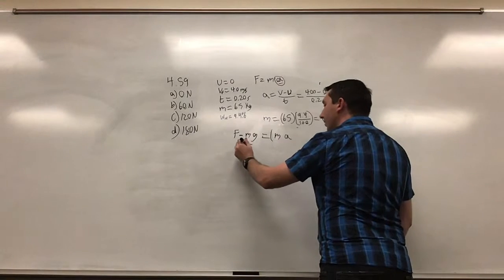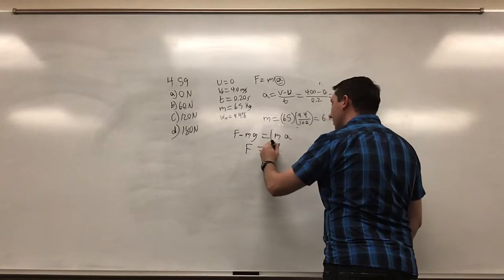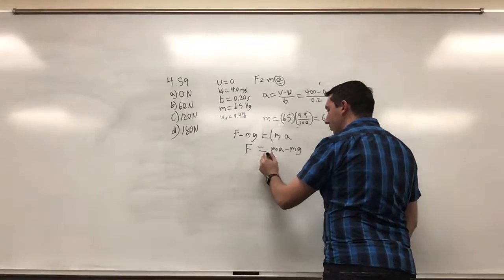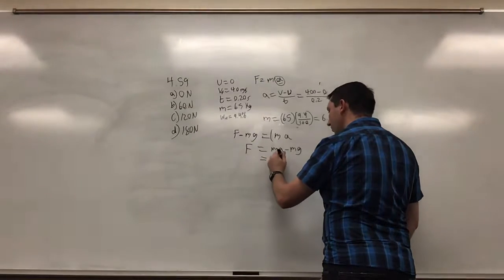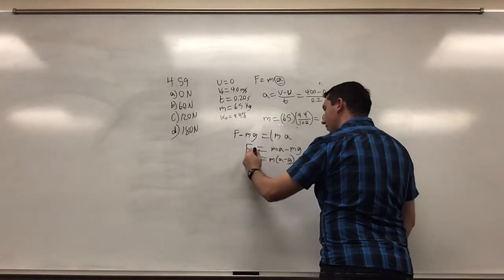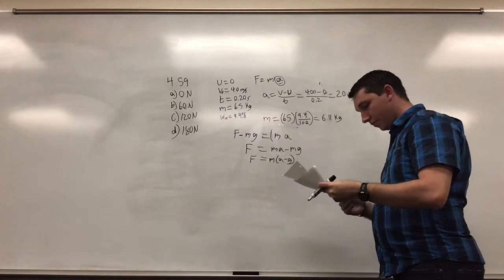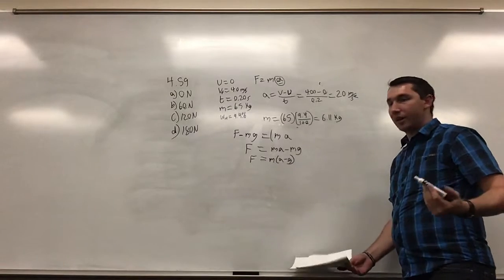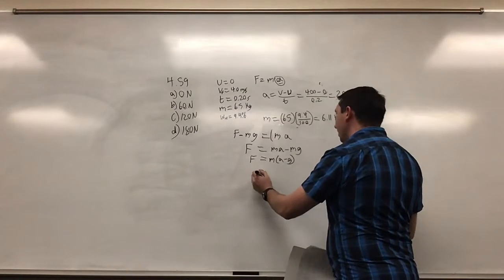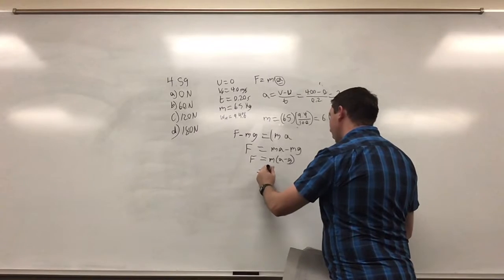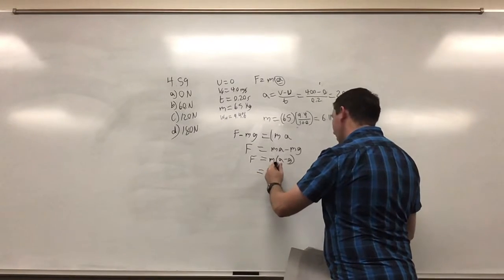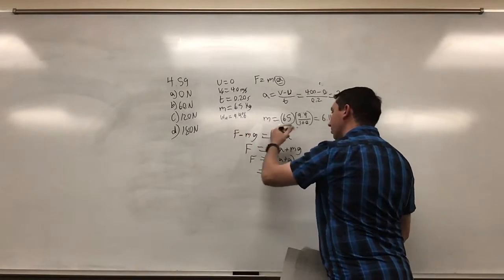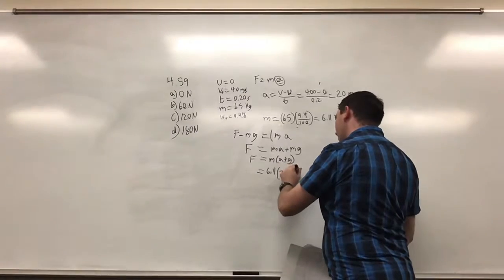So from this, we can find that the force is going to be equal to the mass times the acceleration plus the mass times gravity. We can then pull the mass out. And we can then plug in the values. Obviously, gravity is the gravity on Earth. So that then becomes 6.11 times 20. This should be a plus because we subtracted it. Plus 9.81.